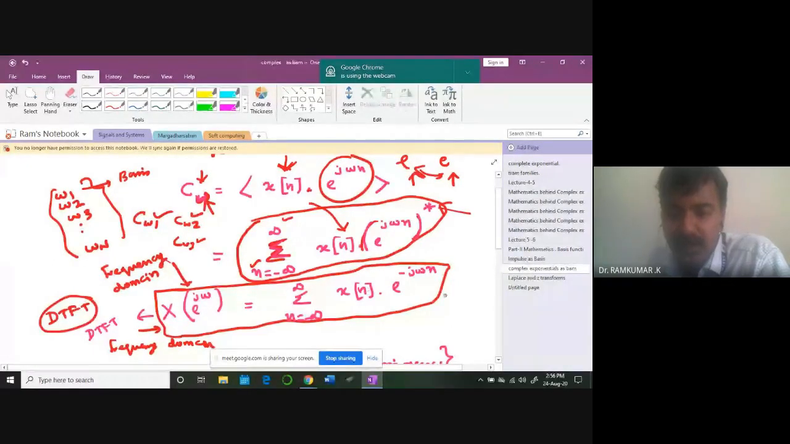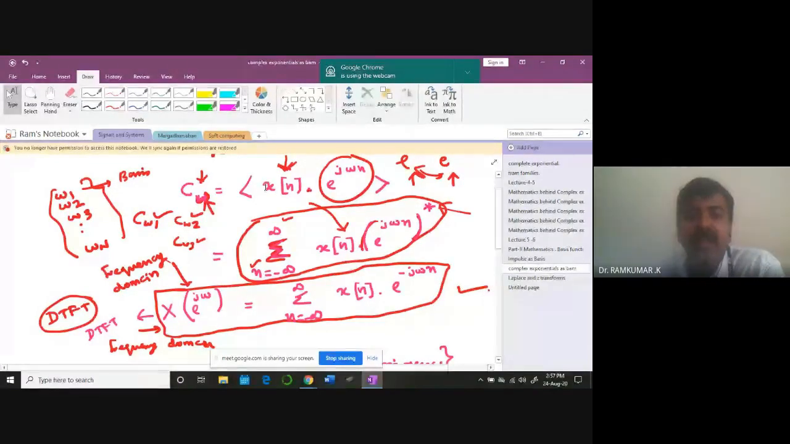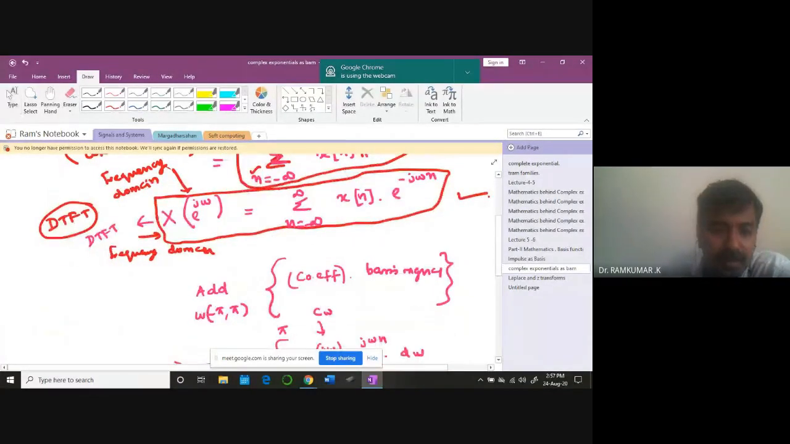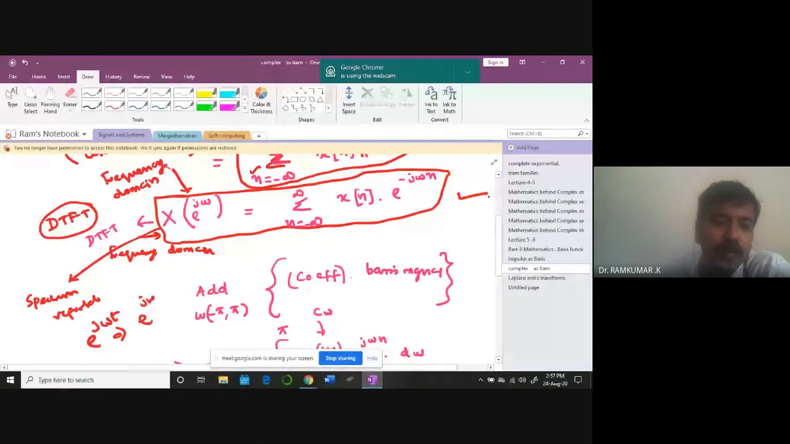Okay, so that's the expression, this one. So the original signal's frequency content, this is called a spectrum representation. We call it spectrum representation. What is e power j omega? e power j omega t is continuous domain, e power j omega n is discrete domain. What are these signals? They are simply sinusoidal signals, you know them, cos theta plus j sin theta.